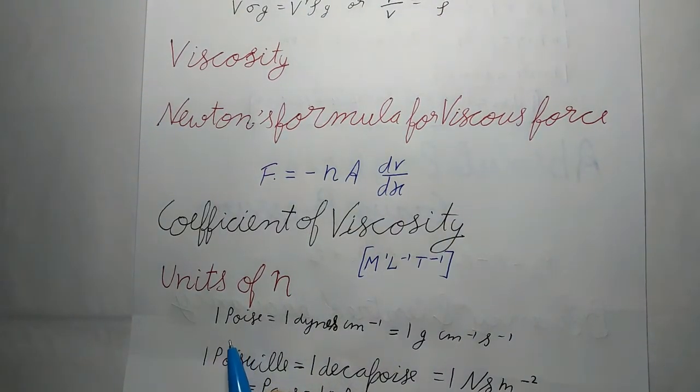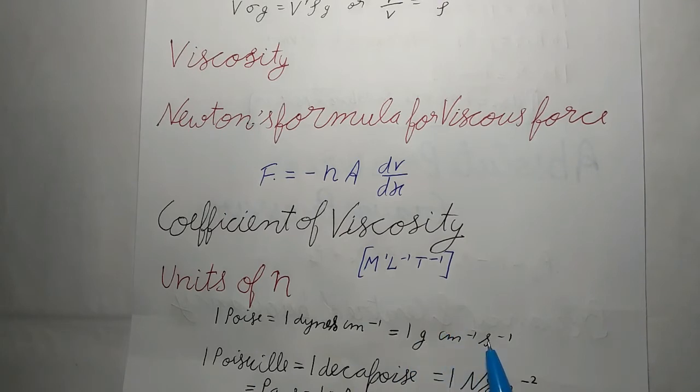First, the CGS unit of eta is poise. The coefficient of viscosity of a liquid is 1 poise if a tangential force of 1 dyne per centimeter square of the surface is required to maintain a relative velocity of 1 centimeter per second between two layers of the liquid 1 centimeter apart. So 1 poise will be equal to 1 dyne second per centimeter square, which will be equal to 1 gram per centimeter per second.